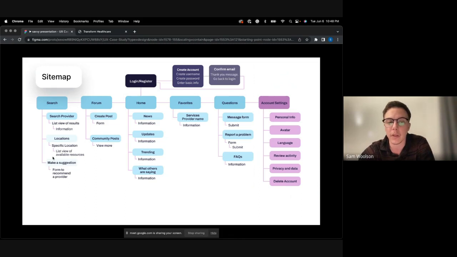Another big thing to implement was a suggestion form for any user that goes on here and sees, hey, my provider is not listed. I had a great experience and I want to go ahead and recommend them. So that's the form that they would need to fill out. These 3 pages are what my main focuses were on to get this MVP going.